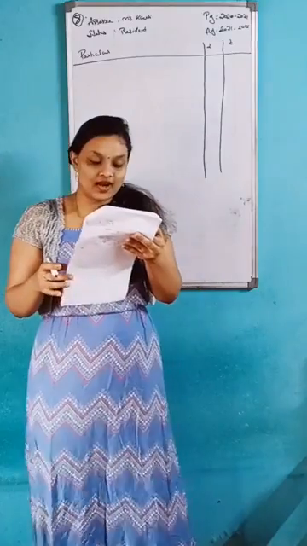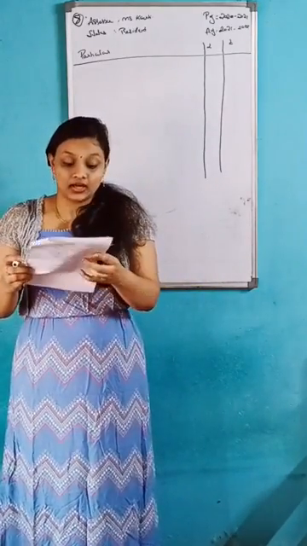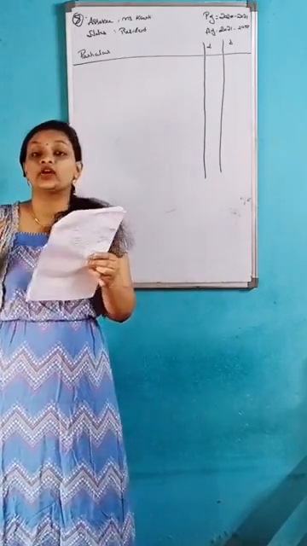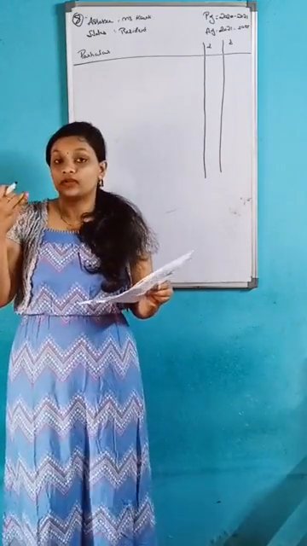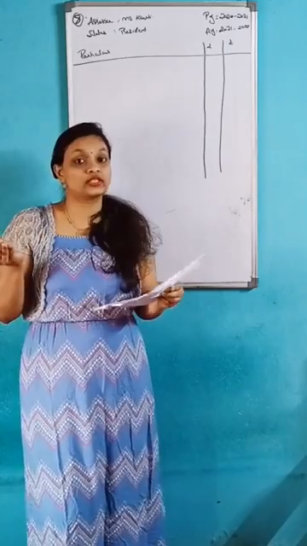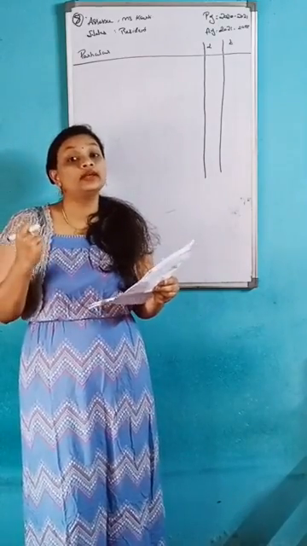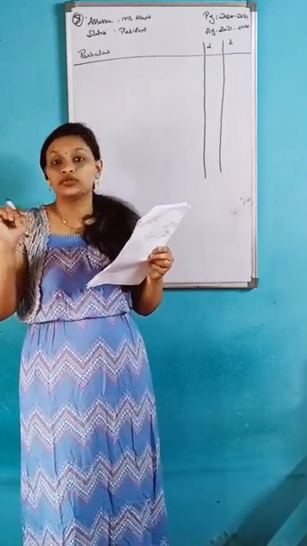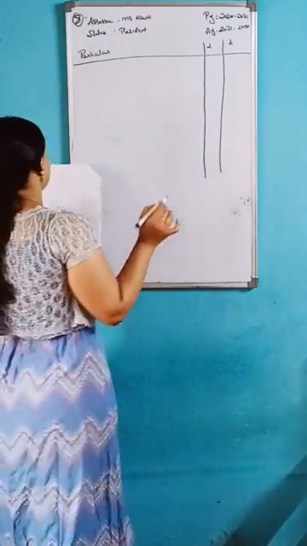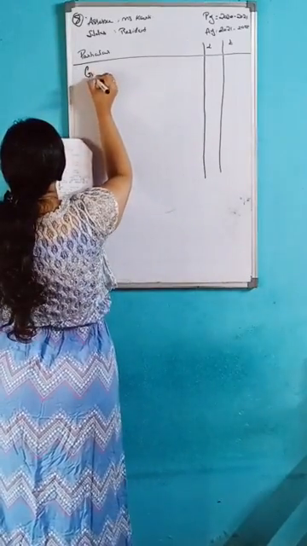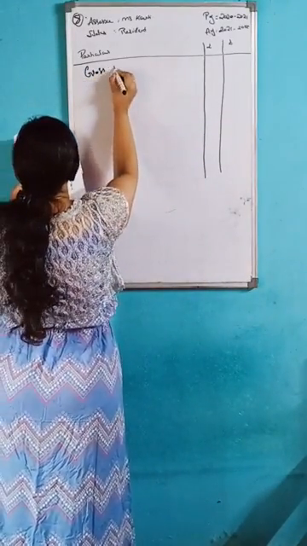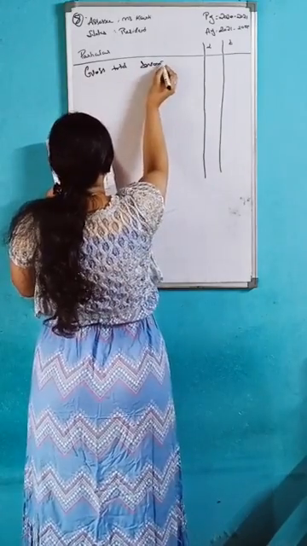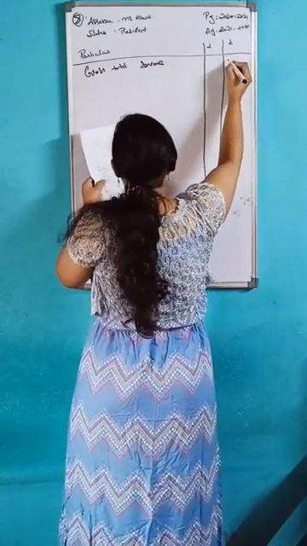See, in the question they already mentioned the gross total income directly, that is 9 lakh. They did not give any salary, house property, profits and gains of business, capital gain, or income from other sources. All calculated, they have made into one, that is the gross total income. So you write here directly gross total income, that is 9 lakh.